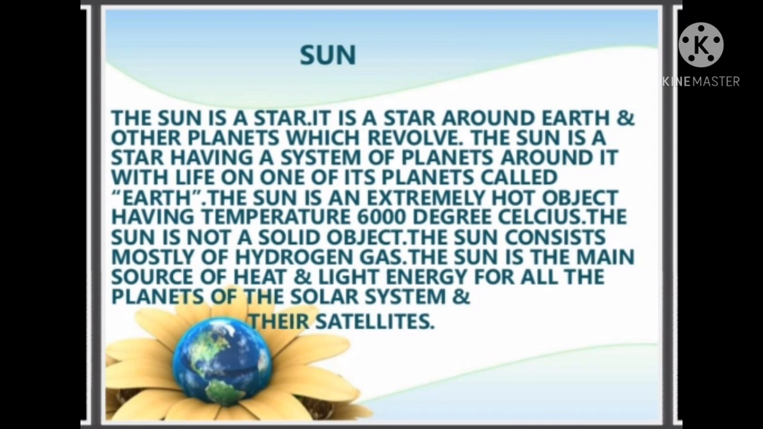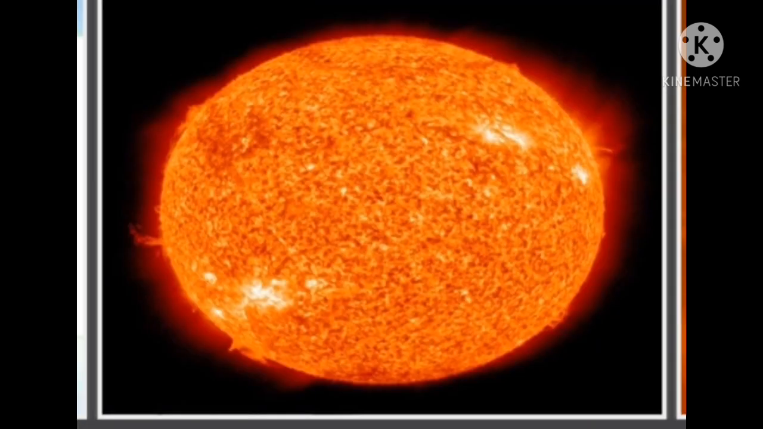So what is given here? The sun is a star. It is a star around which the earth and the other planets revolve. The sun is the center of our solar system. Only earth has life compared to other planets; Earth is a planet where life exists. So the sun is a source of heat and light energy. This is the image of the sun. It is a hot ball of gases filled with hydrogen.